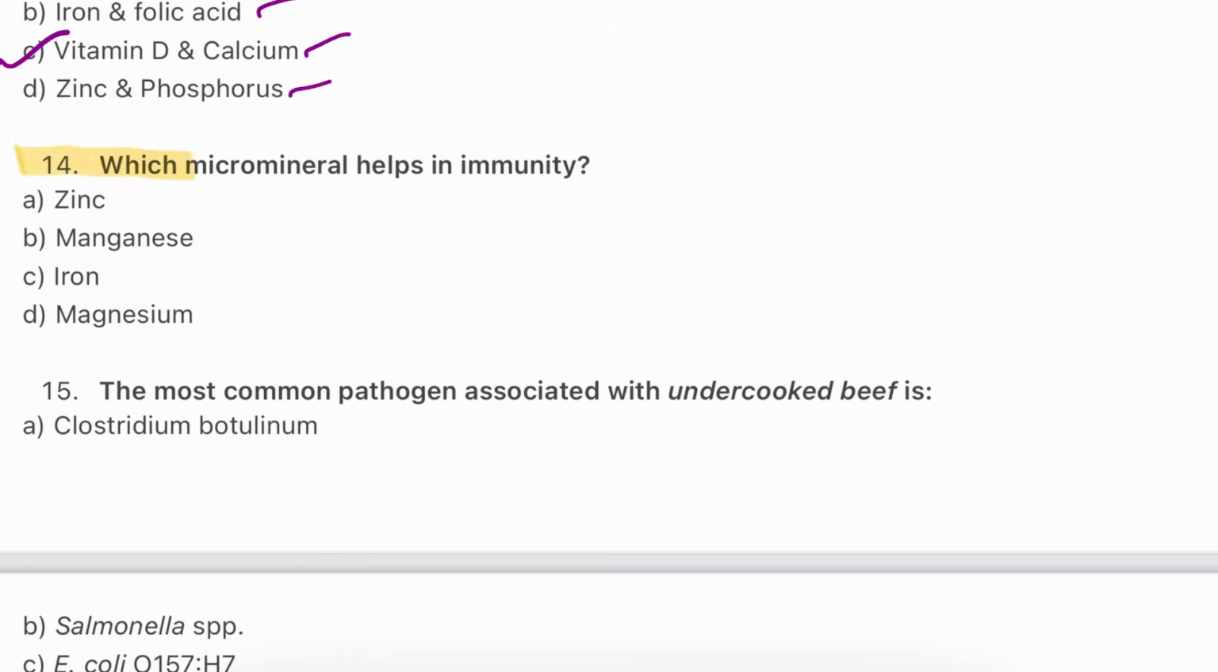Question number 14. Which micromineral helps in immunity? Zinc, manganese, iron, magnesium. The answer is A, zinc. Zinc aids in immune cell function. Deficiency increases the infection risk. So the answer is A, zinc. Other nutrients have secondary roles.